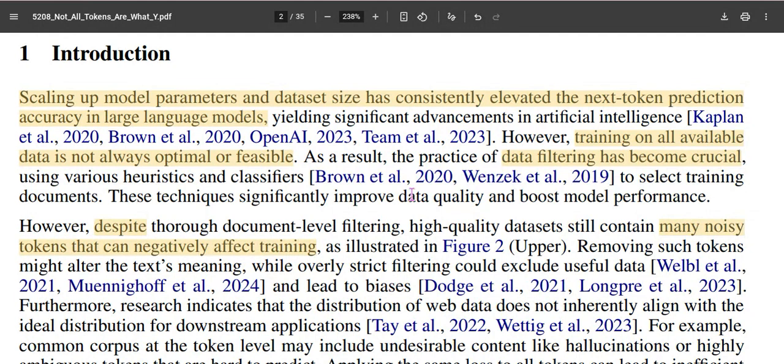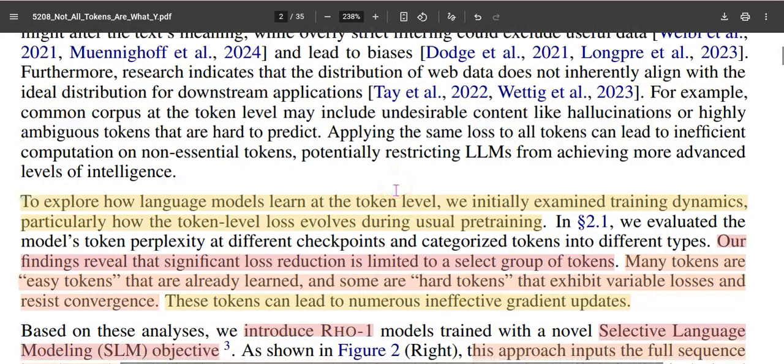Despite this kind of data filtering, there still exists room for better training, because many noisy tokens are available which can negatively affect the pre-training process. So that's where this paper comes from.